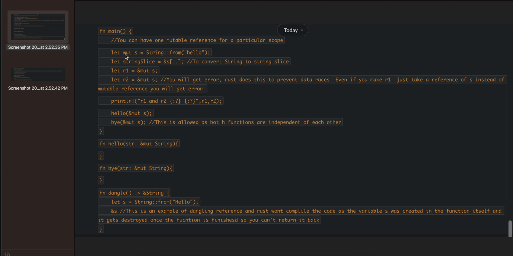Next, I have defined two methods and I have passed mutable references. Suppose you have commented out the R1 and R2 code. Okay, now I have two methods, hello and bye. Both are taking a reference of a mutable string. Now this is allowed as both functions are independent of each other.